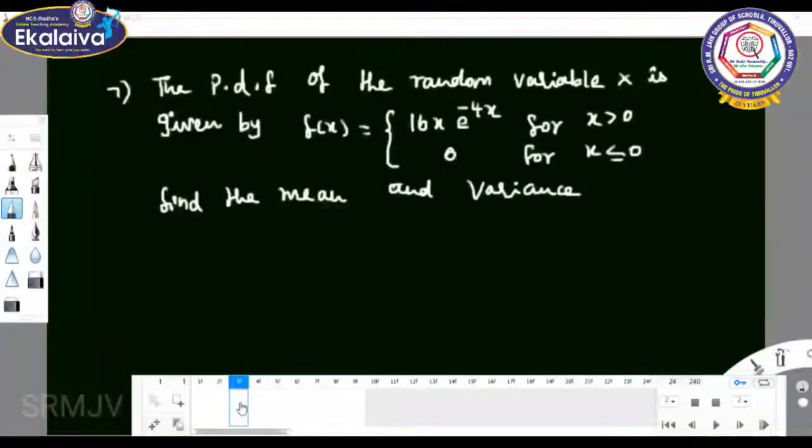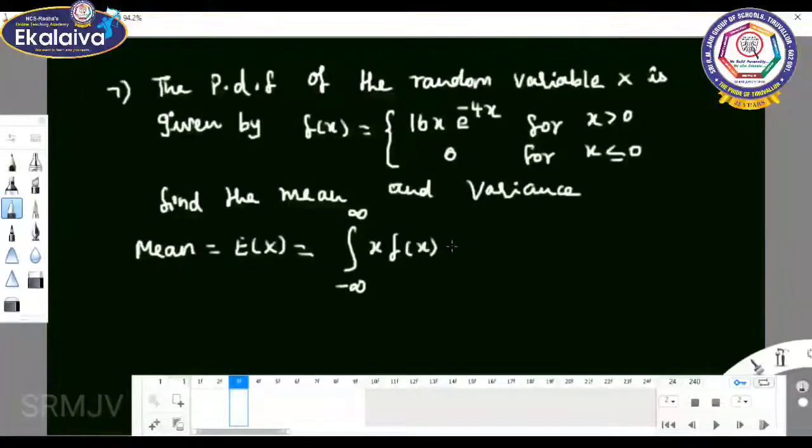See the seventh sum. The probability density function of the random variable x is given by f of x equal to 16x e power minus 4x for x greater than 0, 0 for x less than or equal to 0. Find the mean and variance. What is the formula for mean? Equal to expectation of x equal to integral minus infinity to plus infinity x f of x dx. 0 elsewhere, so you can start the value from 0 to infinity because x is greater than 0.